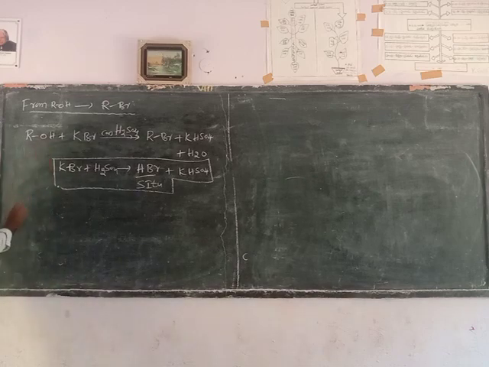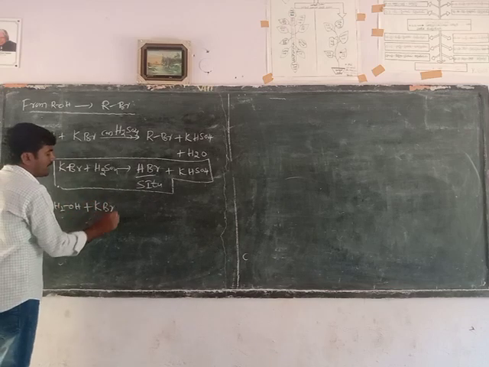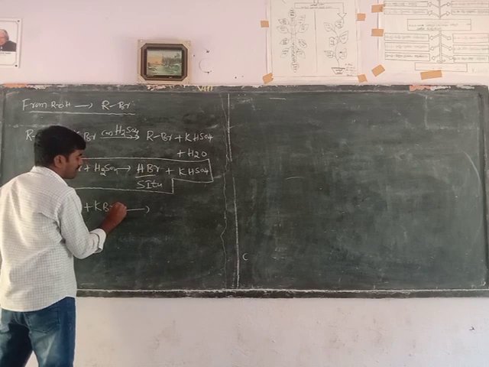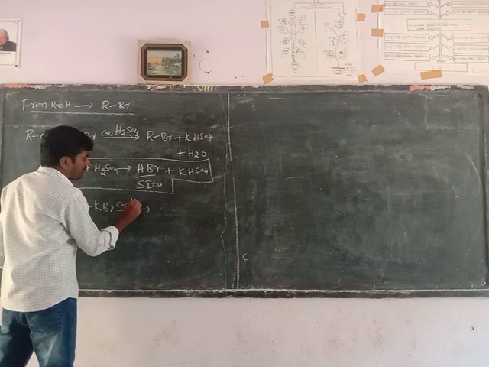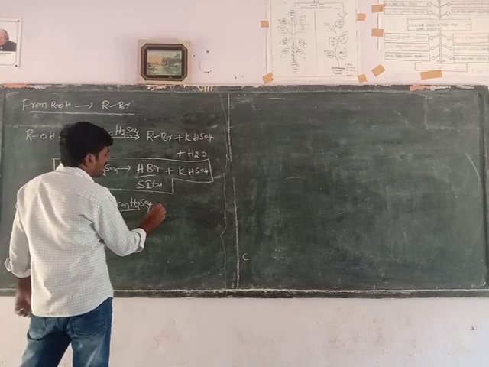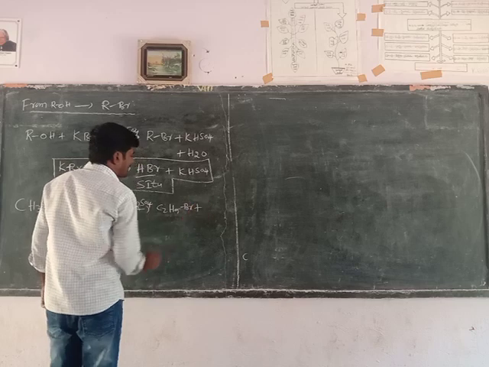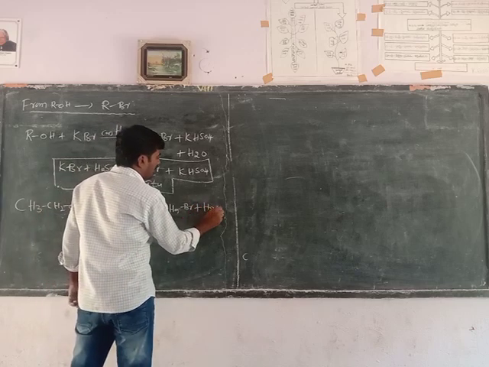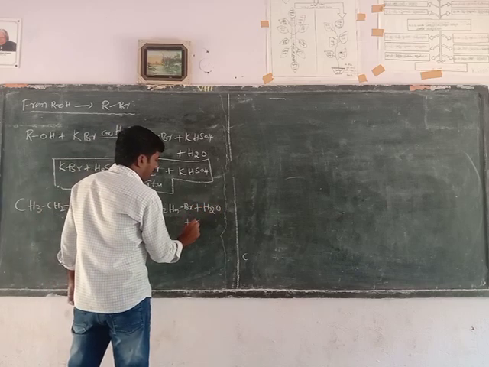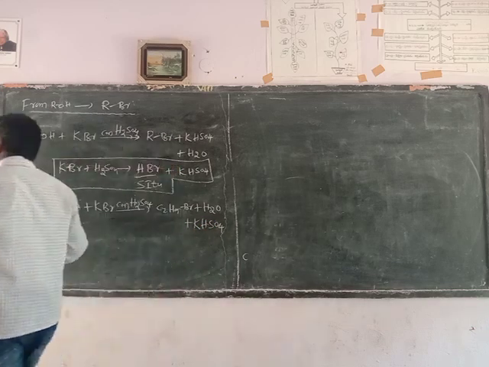Let's take an example for a primary alcohol. Ethyl alcohol is reacted with potassium bromide in the presence of concentrated sulfuric acid to form ethyl bromide plus water molecule, and potassium hydrogen sulfate will form.